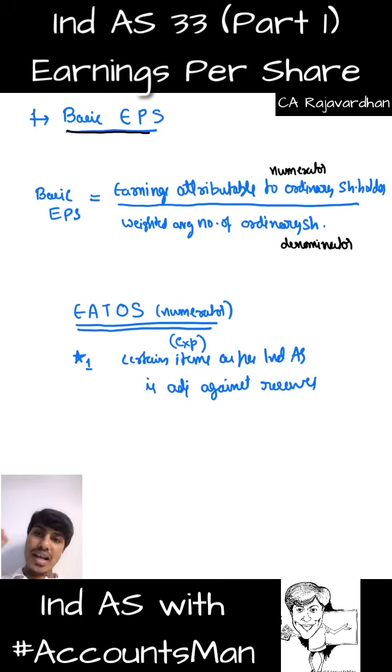But in the computation of EPS, we need to reconsider those items. Those items which were not taken to P&L previously because of Ind AS should now be adjusted against the profits as if Ind AS was not applicable. Then such revised profit is to be divided by the weighted average number of shares to arrive at basic EPS. Let me give you an example for this one, like impairment loss.